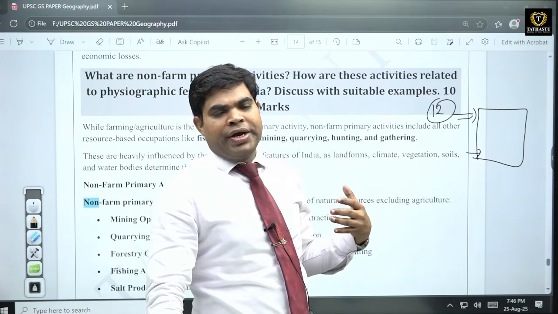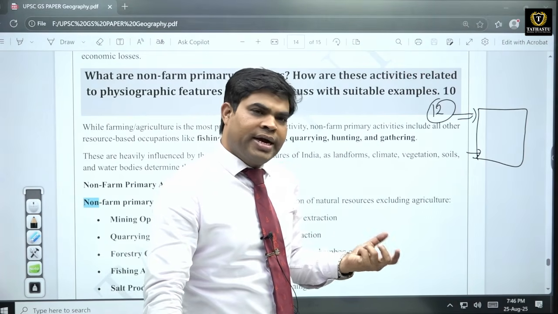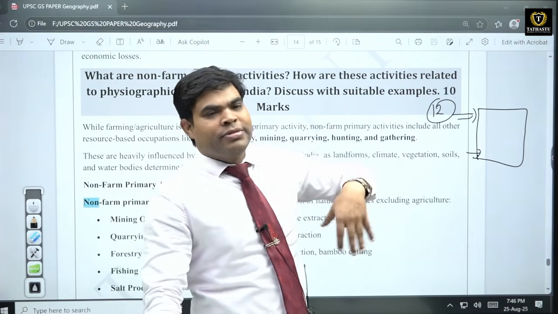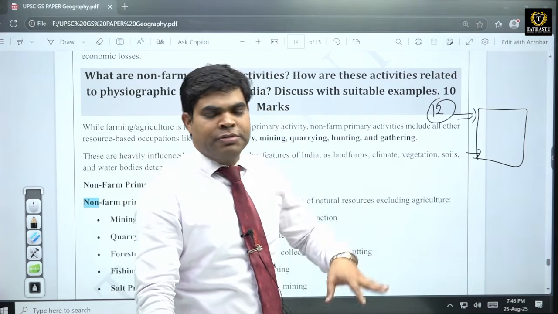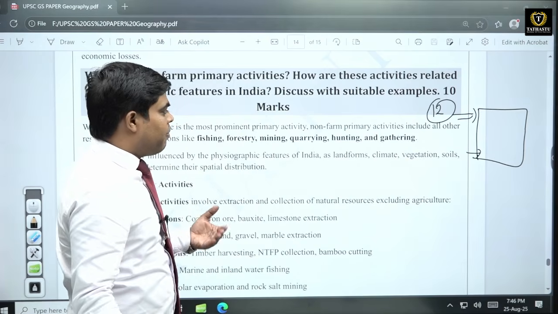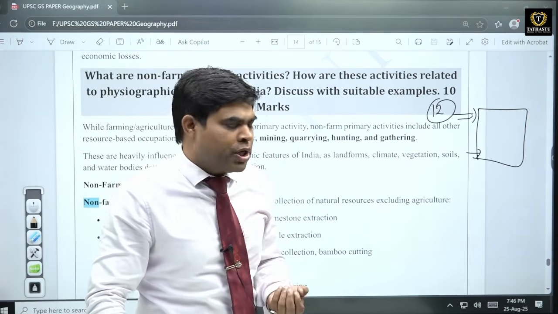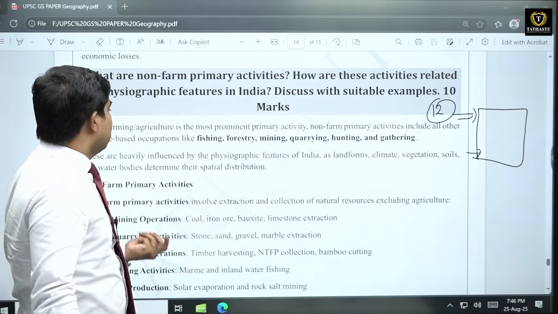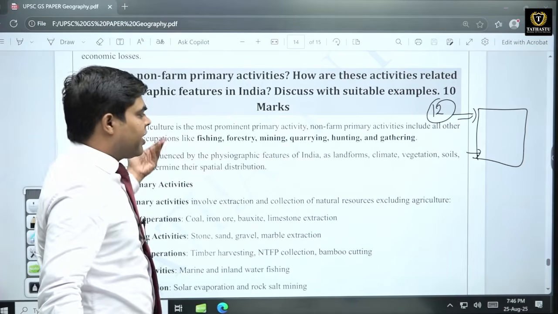मेजर इकोनॉमी जो इंडिया की है, it is based on agriculture, है ना. Most of the number of people, they are employed in agriculture even today also, though the economic output from the agriculture is continuously decreasing. Now it is only 15 to 16% of GDP, but it still employs almost 60 to 65% of population and 75% population of our rural India. So इसमें जो नॉन फॉर्म प्राइमरी एक्टिविटीज पूछी, तो एक्टिविटीज